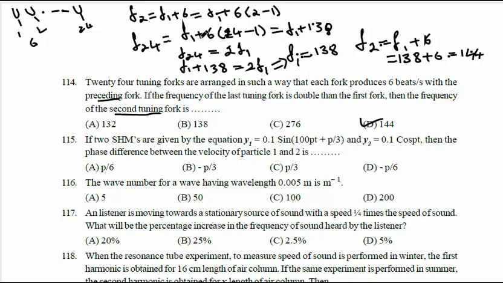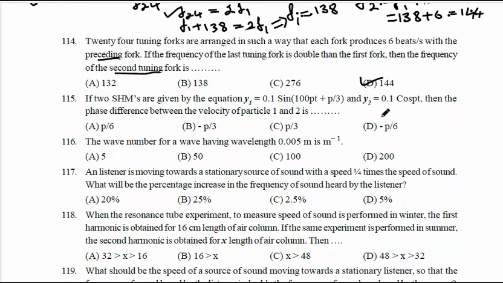Similarly, f24 can be written as f1 plus 6 into (24 minus 1), which gives f1 plus 138. Given that f24 is 2f1, f1 plus 138 equals 2f1, so f1 is 138. Then f2 is 6 more, meaning 144. They asked for the second tuning fork, so 144 Hz.